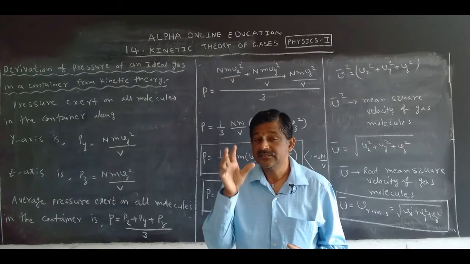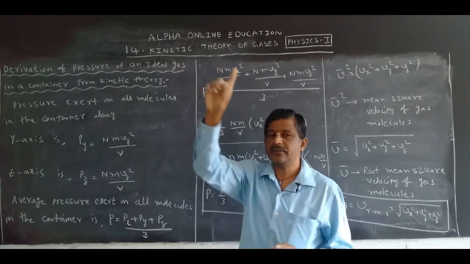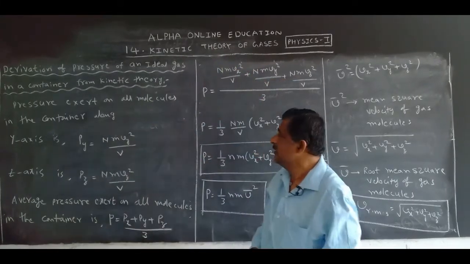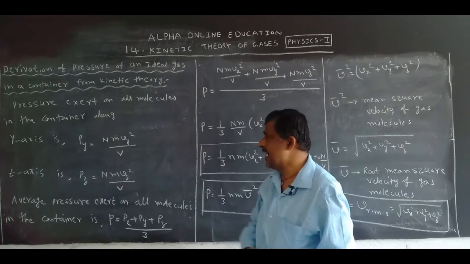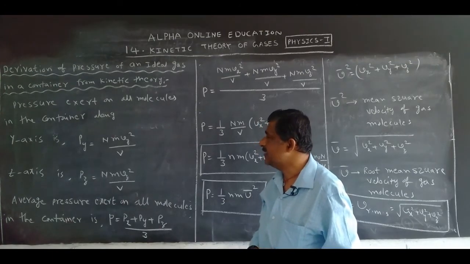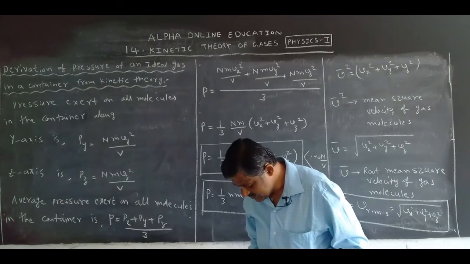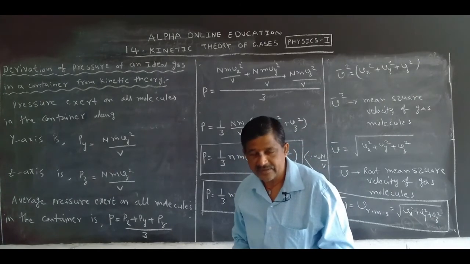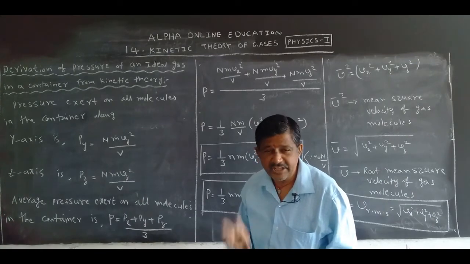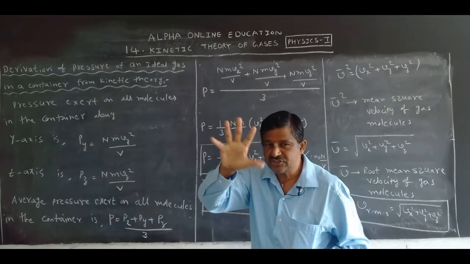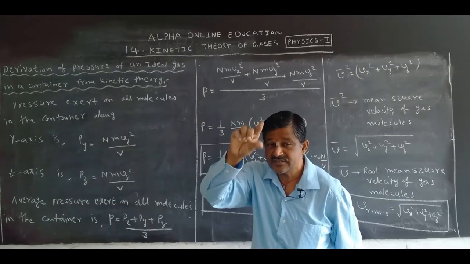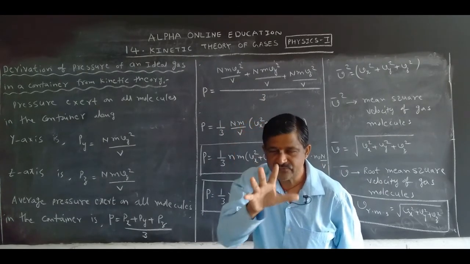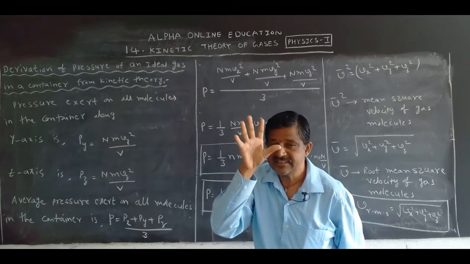And the 14th chapter. In this chapter, we have only one 8 marks question. What is that one? Derivation of pressure of an ideal gas in a container from kinetic theory. This is also one of the important questions under thermal physics. Under thermal physics, we have 3 chapters. From these 3 chapters, we have five 8 marks questions. Compulsorily, we will get any one question among these five in the examination.